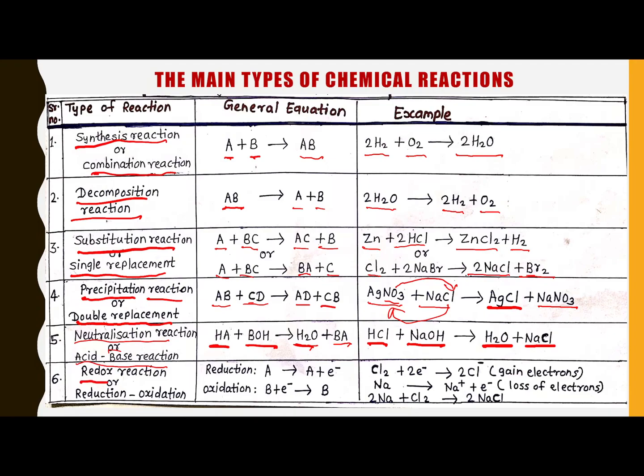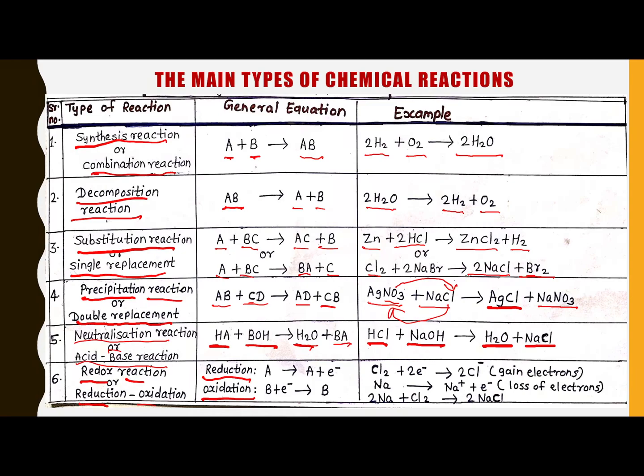Sixth is the redox reaction, or the reduction oxidation reaction, because the redox reaction is the combination of reduction and oxidation. In reduction there is always addition of hydrogen, and in oxidation there is always addition of oxygen.